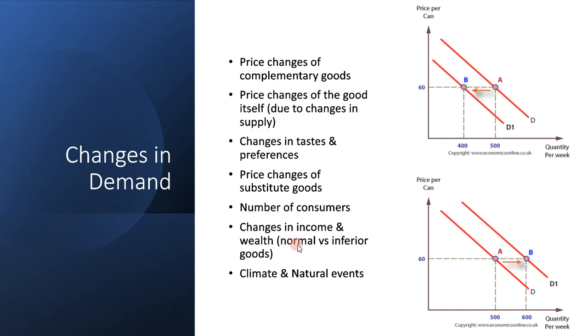So we're going to talk about normal versus inferior goods. Normal and inferior goods is basically what you demand, what you use, and what you used to use. People making a lot of money tend to see restaurant meals as normal, while eating home cooking is inferior because that particular meal is not suited for their income level.